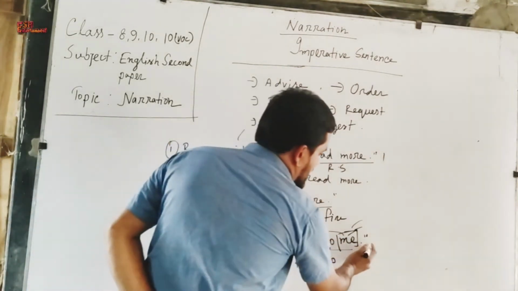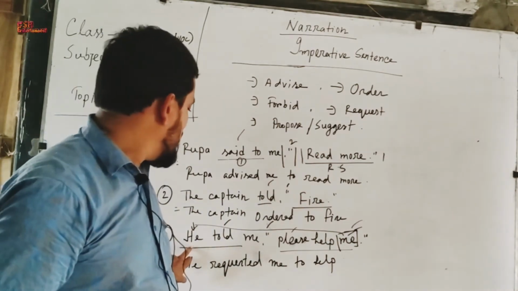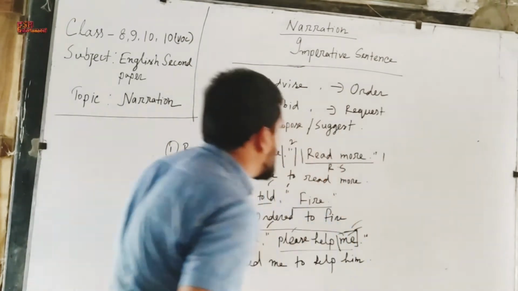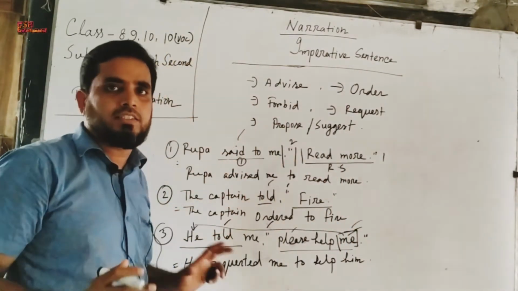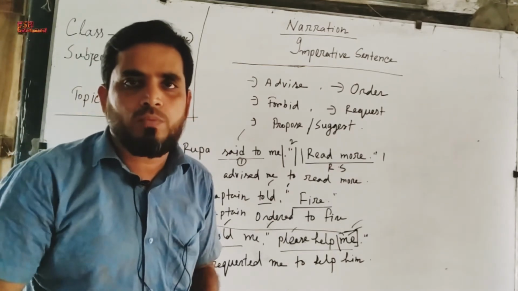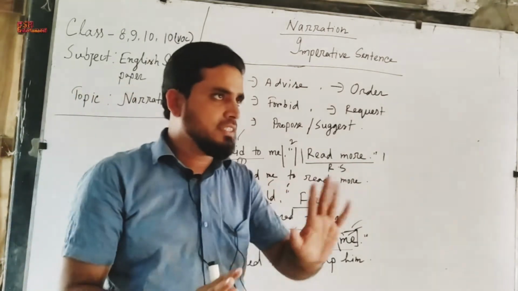So here me is in object form, and we know the object form of he is him. So from the three sentences we can see that while changing the narration of imperative sentences from direct into indirect, we have to make some certain changes.